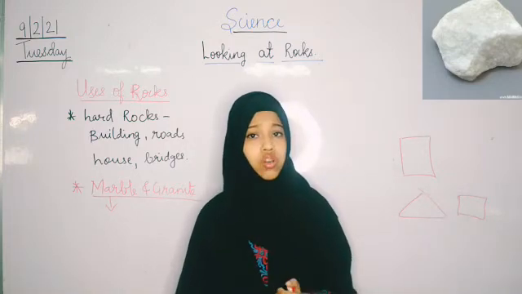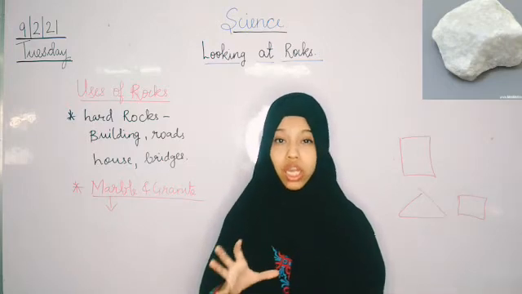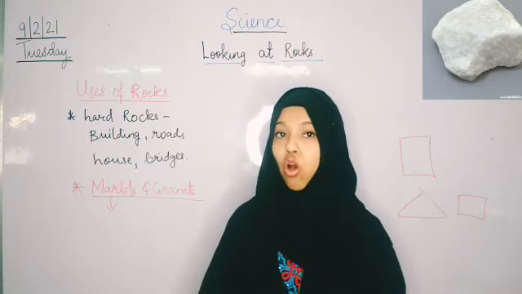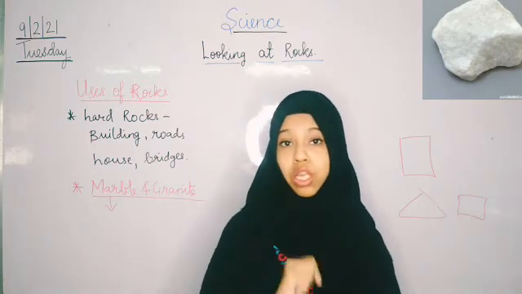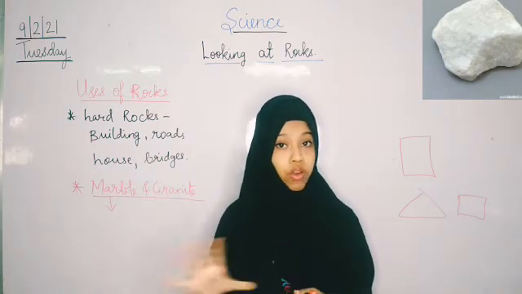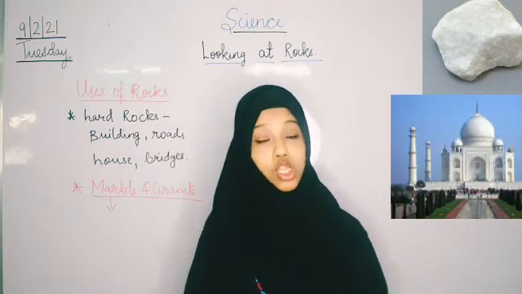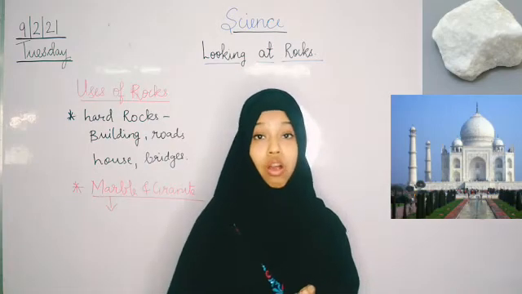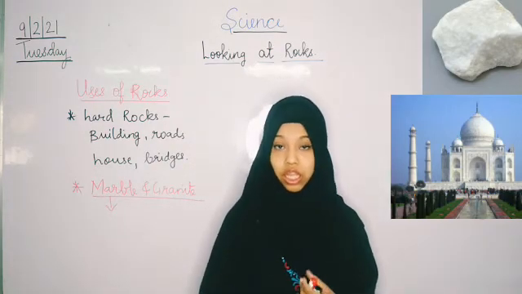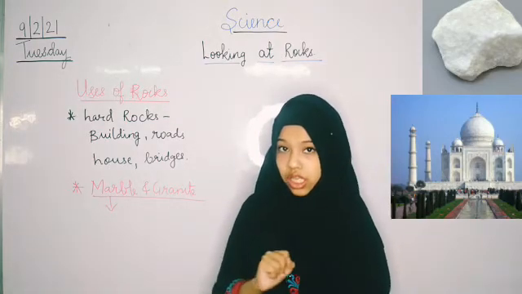Okay? So children, do you remember I gave you a very interesting example of marble. One building which is made up of marble and it is very famous. Yes, that is Taj Mahal. And Taj Mahal is made up of marble. And marble is a type of rock, isn't it?